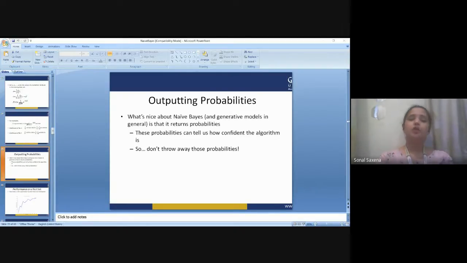Then we have Bernoulli naive Bayes. In the multivariate Bernoulli event model, features are independent Boolean variables describing the inputs. Like the multinomial model, this model is popular for document classification tasks, where binary term occurrence features are used rather than term frequencies. So this is about the Bernoulli feature.